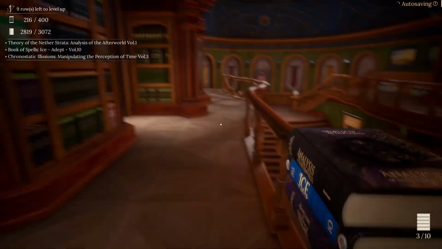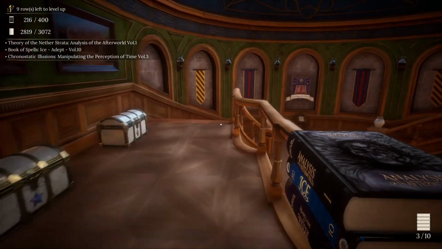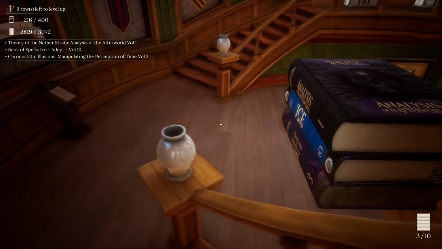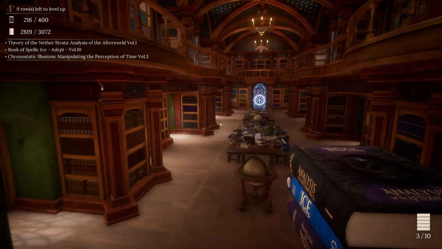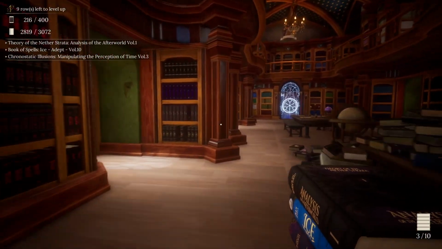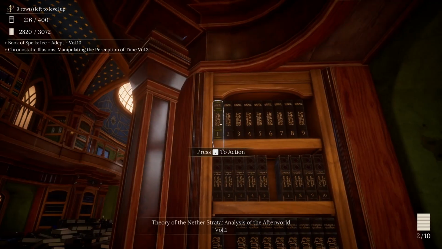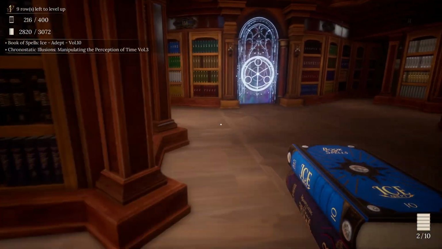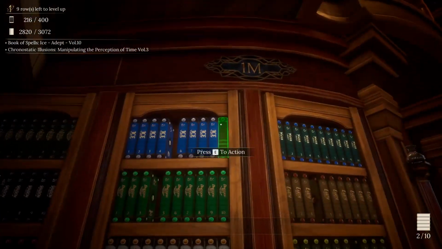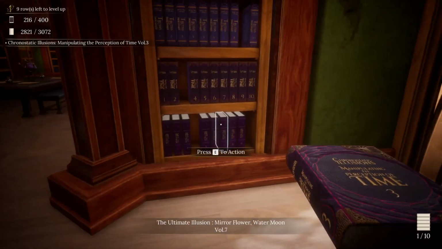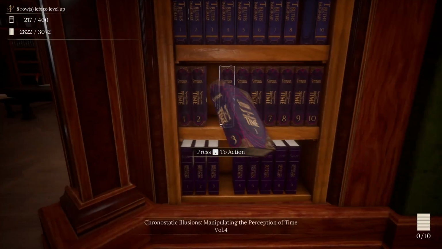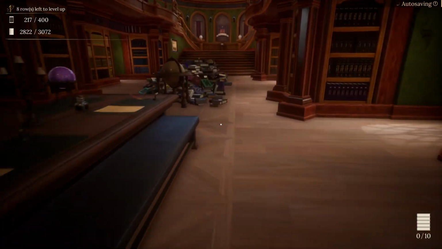Okay. The rest go down here. So we've got Necromancy, Destruction, and Illusion. Very easily done. So, Theories and Netherstride Analysis of the Afterworld Volume 1. You go right there. Book of Spells, Ice Adept Volume 10. You go over here. Chronostatic Illusions, Manipulating the Perception of Time Volume 3 completes that series off. Check.